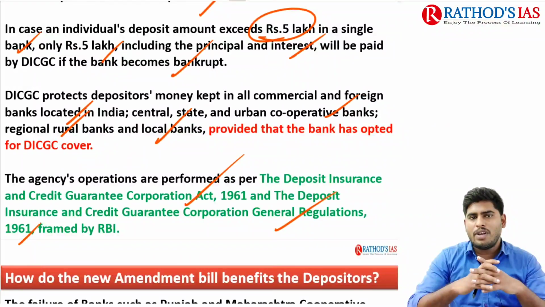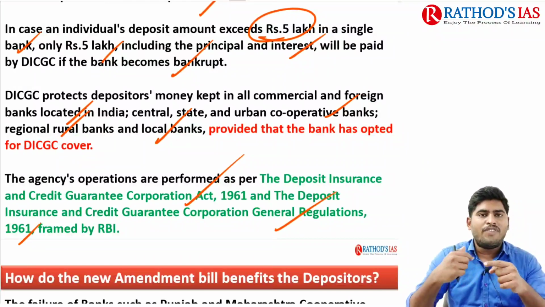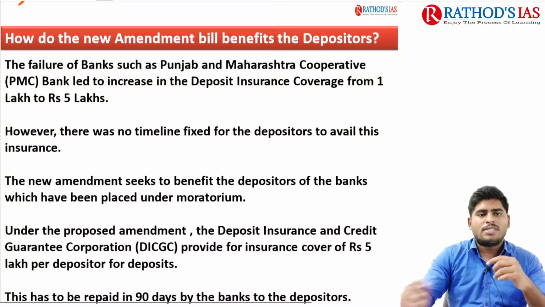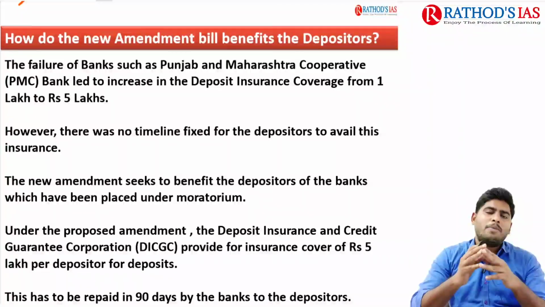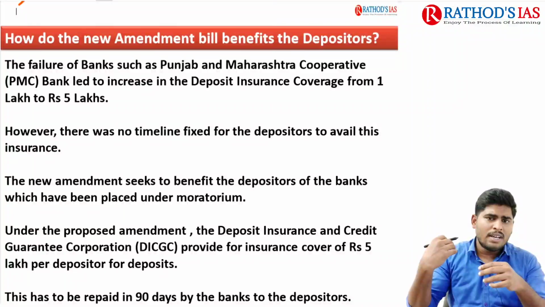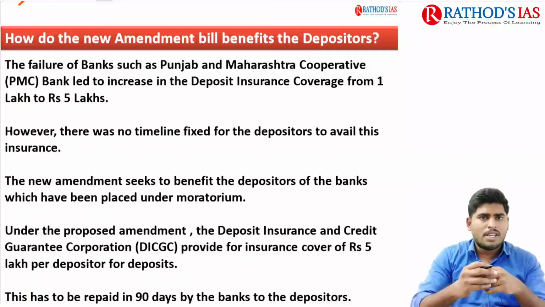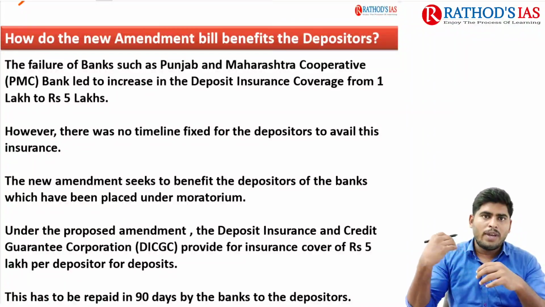Fine, okay. So we have understood the whole thing about DICGC. But here the concept is, how does the new amendment bill benefit the depositors? See, here we need to take the case study of the PMC crisis, that is the Punjab and Maharashtra Cooperative Bank crisis. What happened a couple of years ago is that this bank made fraudulent account transactions in order to facilitate its customers. So it led to the crisis, and finally it led to the bank's bankruptcy.